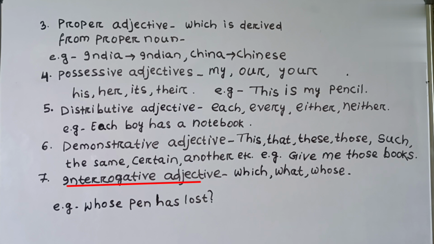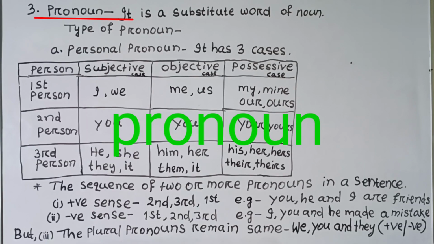Seventh, interrogative adjective: which, what, whose. These three interrogative words are known as interrogative adjectives. For example, whose pen has been lost? Then pronoun. It is a substitute word for a noun.